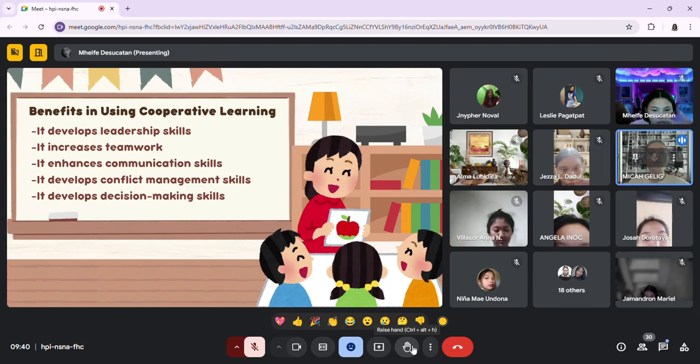By modeling conflict resolution techniques like compromising, apologizing, or discussing issues calmly, teachers can help children develop the emotional intelligence needed to resolve disagreements without escalating them. So this skill is invaluable for their relationships both now and in the future.